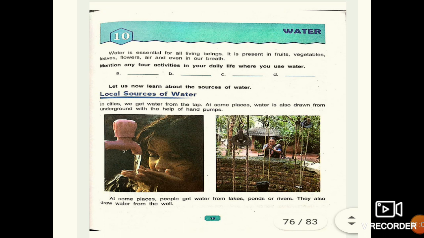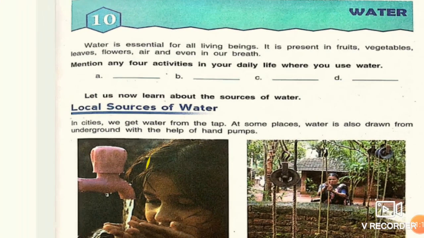Apart from drinking it to survive, people have many other uses for water. Now come to your book. Water is essential for all living beings. It is present in fruits, vegetables, leaves, flowers, air, and even in our breath. You know, water is present in fruit. When you cut fruit, or your mother cuts vegetables, you can see water.